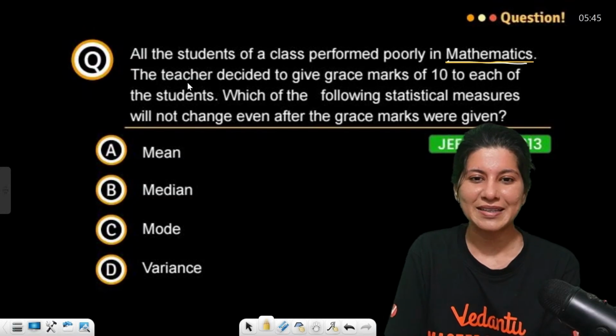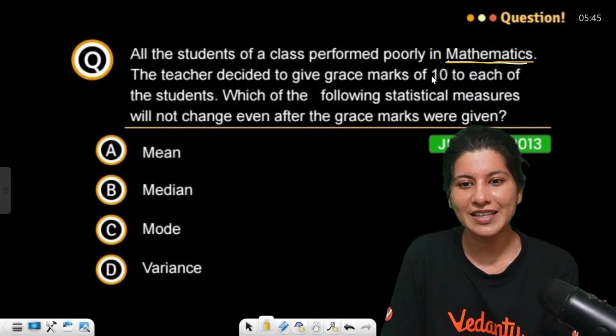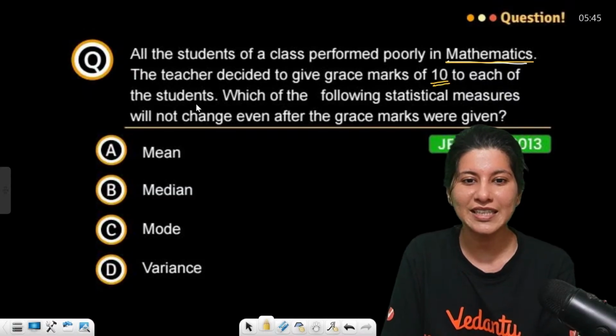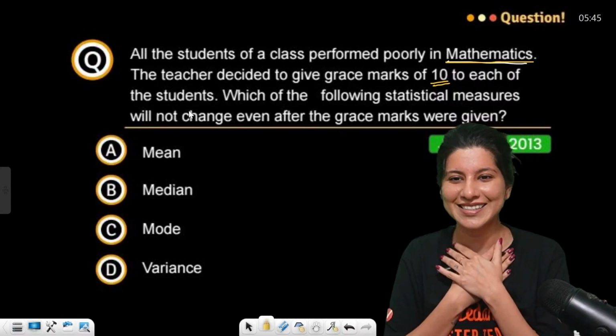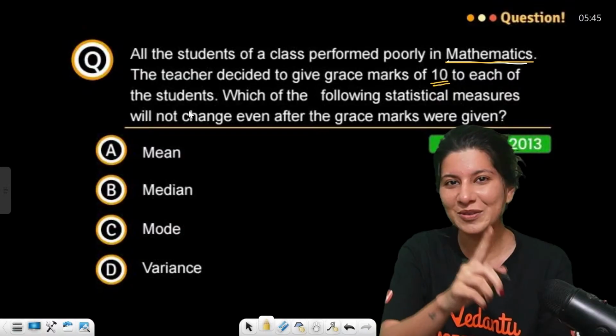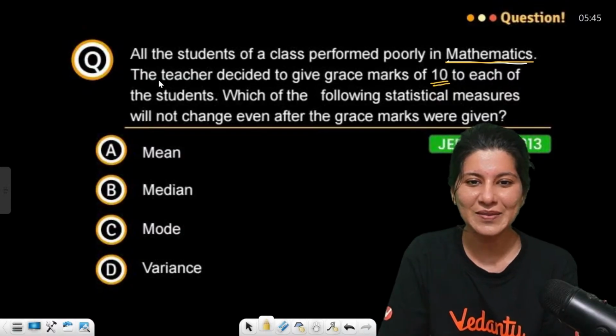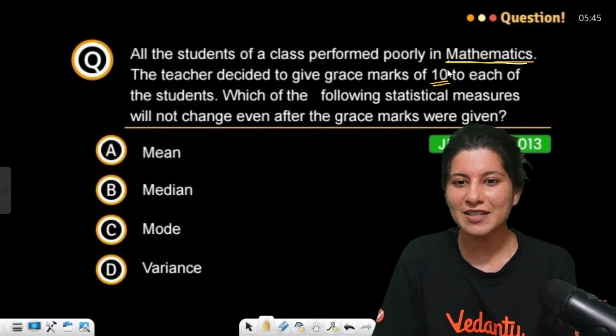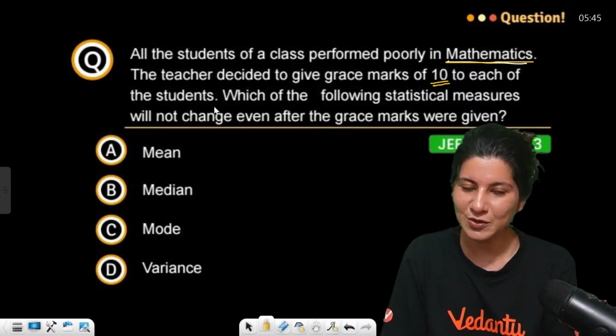Poorly in mathematics. The teacher decided to give grace marks of 10 to each of the students. Us, bro, us. The teacher decided to give 10 grace marks. Don't do that. Be good in mathematics, okay? The teacher decided to give grace marks of 10 to each of the students.